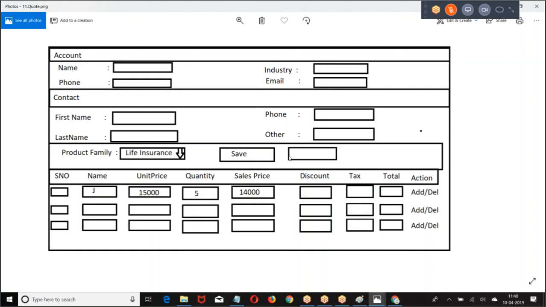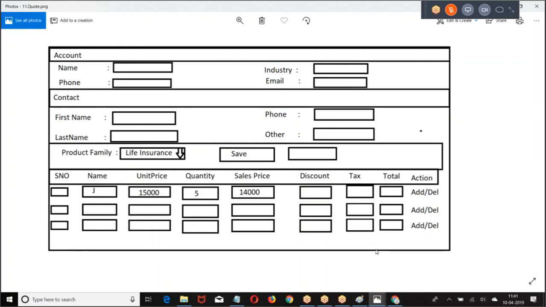Then if any taxable amount is there, taxable. What is the total amount we are going to get? Product 1, product 2, product 3. Then click on save. Then what happened? Account is upserted, contact is upserted, and the quotation and quotation line items are created. Then the next page will show this is the customer, these are the products placed in the order, like a bill or invoice. When you say save, save and send an email, or save and download.